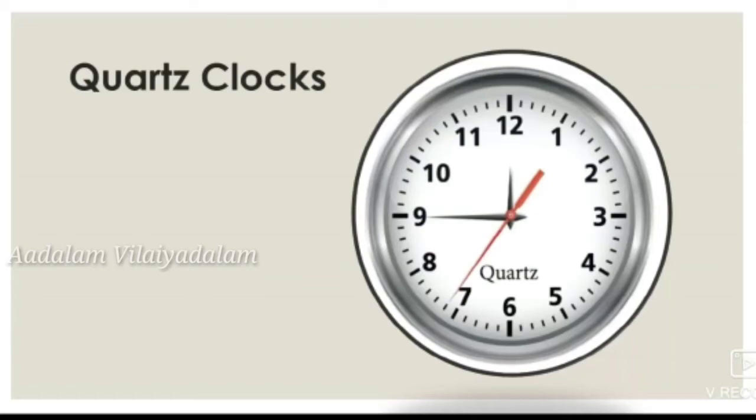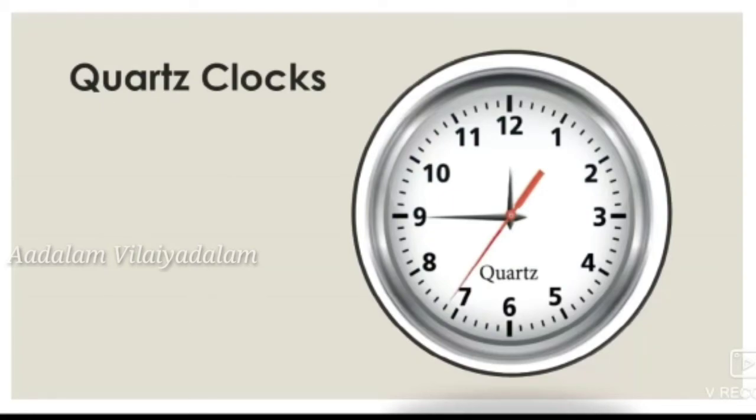These clocks are activated by electronic oscillations, which are controlled by quartz crystals. So this clock is more accurate than the mechanical clocks. These clocks have an accuracy of 1 second in every 10 power 9 seconds. So nowadays we are using these quartz clocks to know the time.